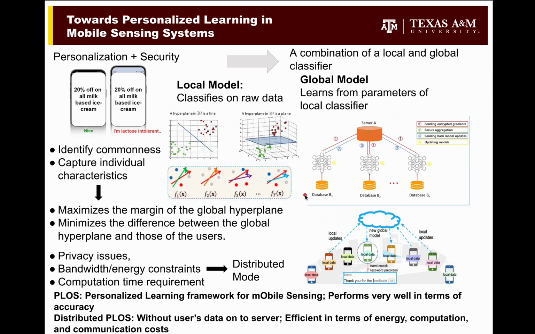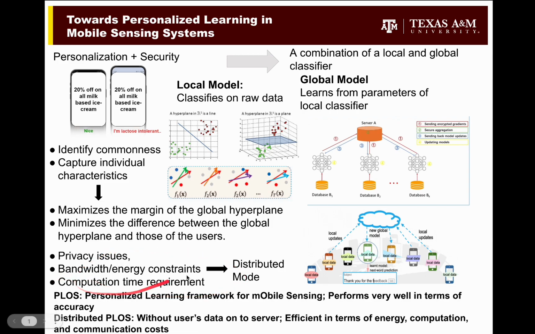As this image shows, the PLOS algorithm first finds the hyperplane like this red line, which is the commonness of different data sets. The different colored arrows, like the green, orange, and purple ones, are the uniqueness of the data sets, which combine the biases of different data sets with the global one to get a personalized hyperplane. This is the concept of centralized PLOS, because they upload all of the data to the server and let the server do the calculation. But this may cause problems like privacy issues, because someone may get the raw data of the user. Also, because of bandwidth or energy constraints, it may cause latency, and because the server does all the computation on a single machine, it may take a lot of time.